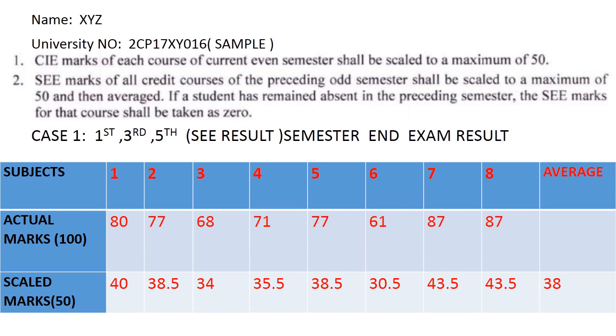As per the procedure, that should be scaled to 50. If we scale to 50, 80 becomes 40, 77 becomes 38.5, 68 becomes 34, 71 becomes 35.5, 77 becomes 38.5, 61 becomes 30.5, 87 becomes 43.5, 87 becomes 43.5. We have to take the average of all these marks, so it becomes 38. So then averaged. So the average is how much? 38.